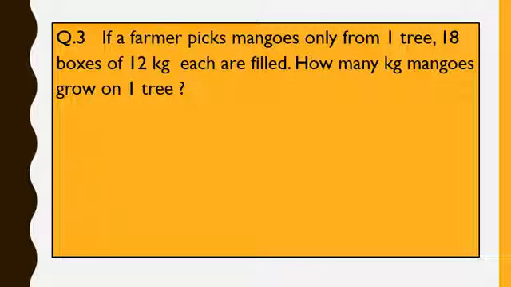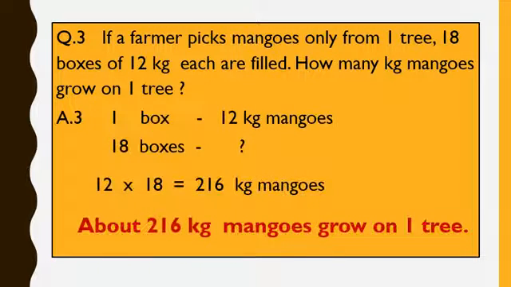Question number 3. If a farmer picks mangoes only from one tree, 18 boxes of 12 kg each are filled. How many kg of mangoes grow on one tree? Children, you all know that one box contains 12 kg mangoes. So there are 18 boxes like this.